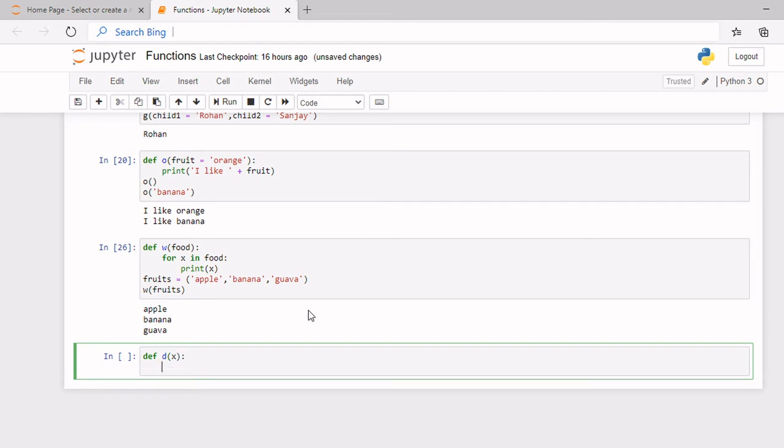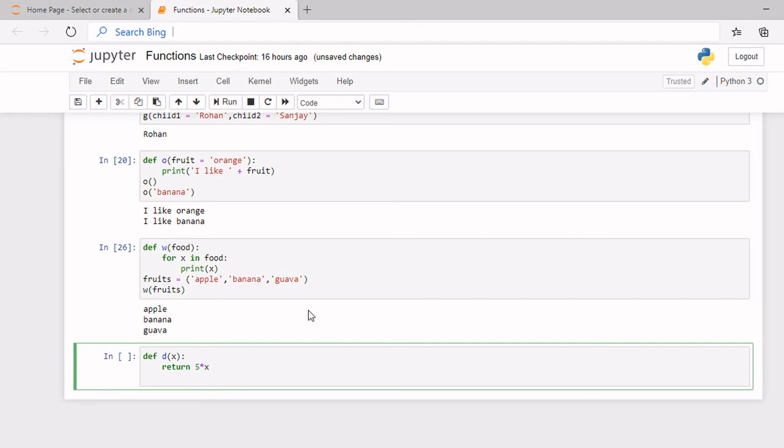So now here I'll write the statement return. So return basically means it returns the data as value. Okay, so now if I write return 5 into x, and now I'll come here and write print.